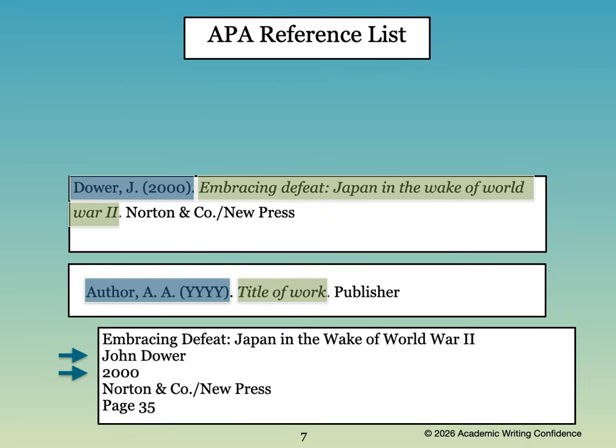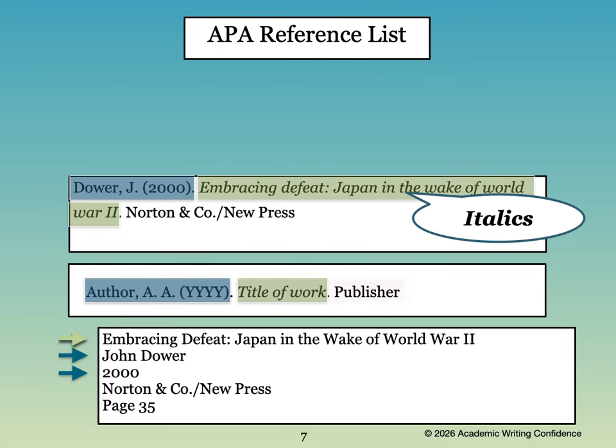Next, you will add the title of the work that you have taken it from. In our case, it's the name of the book. The title must be in italics, and only the first word should be capitalized, as you would in a sentence, with the exception of names of countries, such as Japan, in this title.